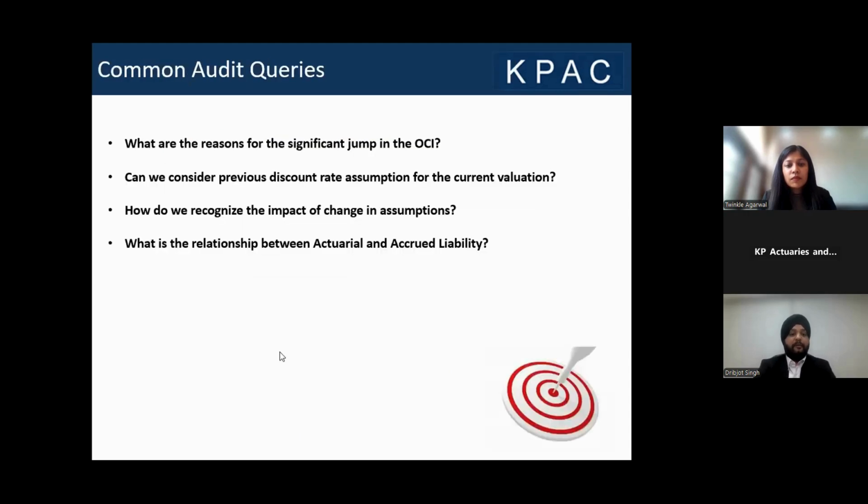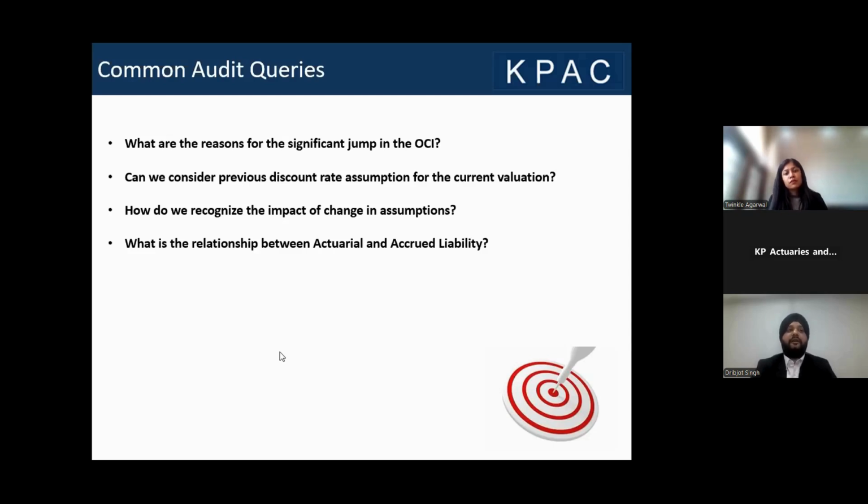Now, before we move on to the Q&A section, here are a few common audit questions we often encounter. Say, for example, what are the reasons for the significant jump in the OCI? Say during FY 23-24, the OCI amount was say 1 CR. In the current year, say it has jumped to 1.5 CR loss. Now we cannot compare directly that one has become 1.5. We need to look at the individual items.